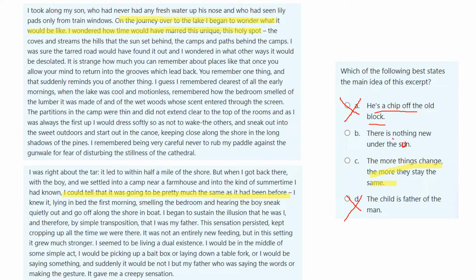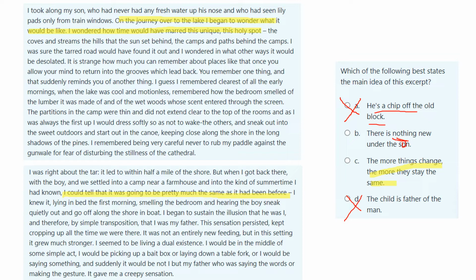Now, there is nothing new under the sun. Well, nothing is a bit too strong. Maybe it's a bit too exaggerated. We're only looking at one story, one place where the man used to go for holidays as a child, and he goes back when he's older. To say that there is nothing new under the sun, I think goes beyond what we have in the passage. It's just too big. So the more things change, the more they stay the same in this place.